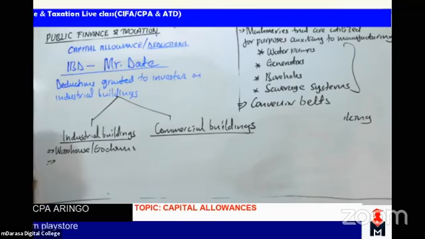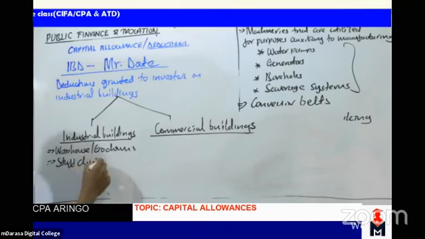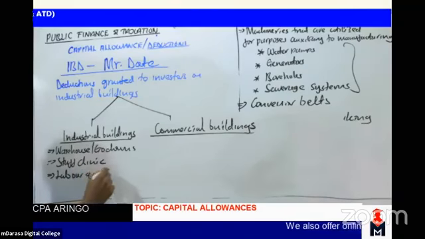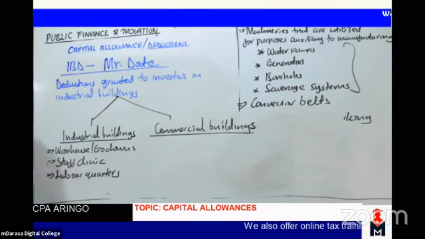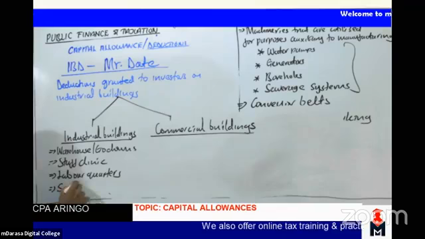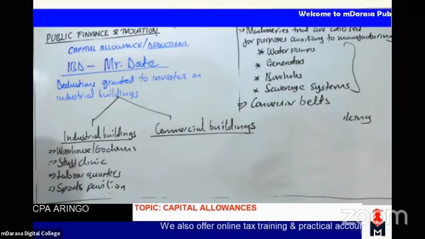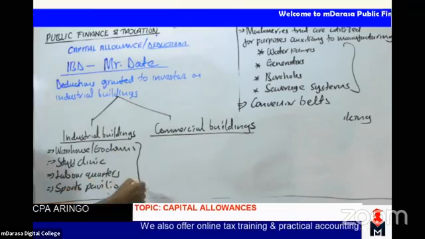I'll also be talking of elements known as staff clinic, and what is known as labor quarters. Very good examples: warehouse, godown, staff clinic, labor quarters, sports pavilion. So these are some of the good examples of industrial buildings.